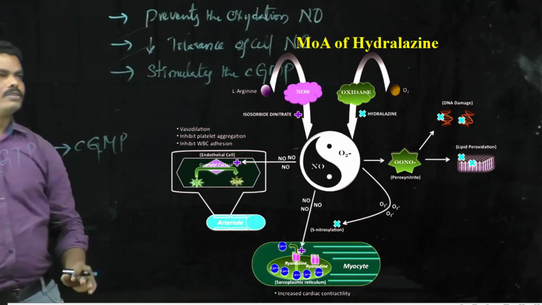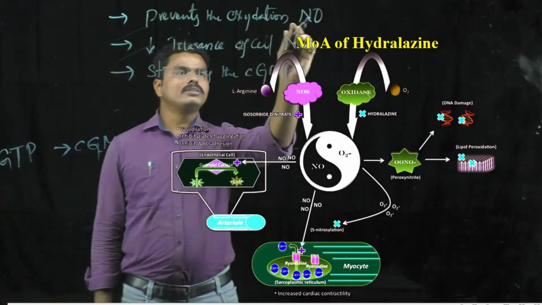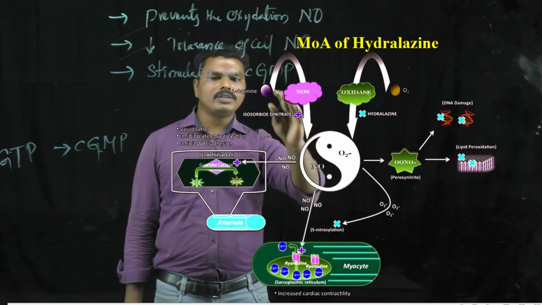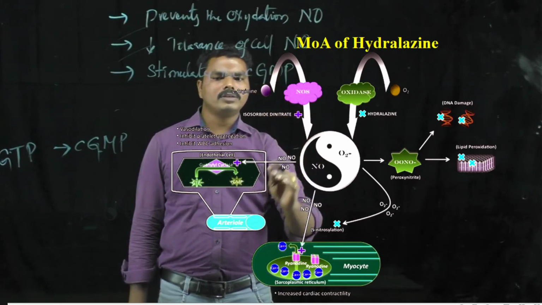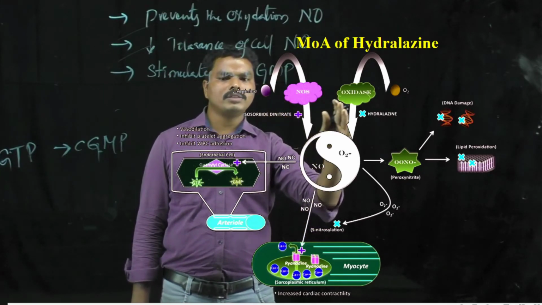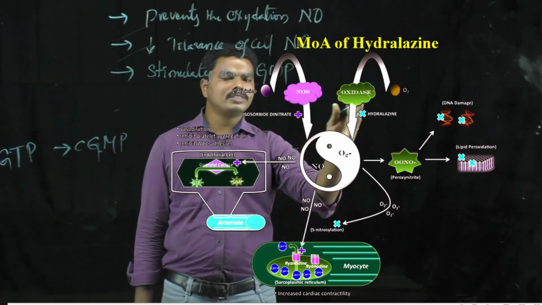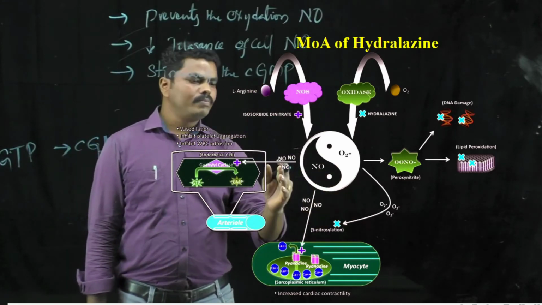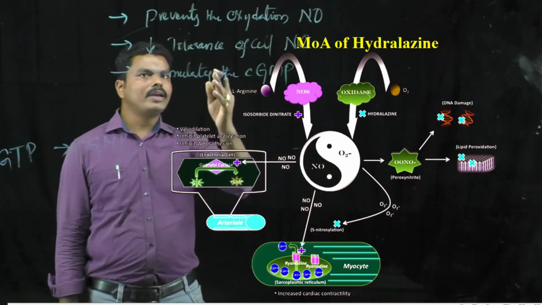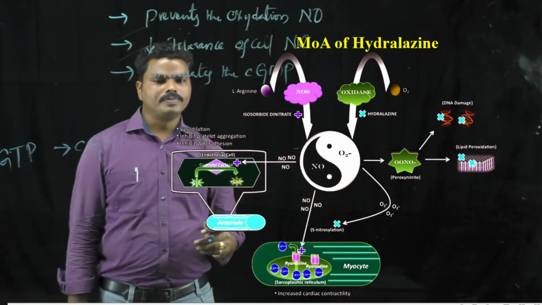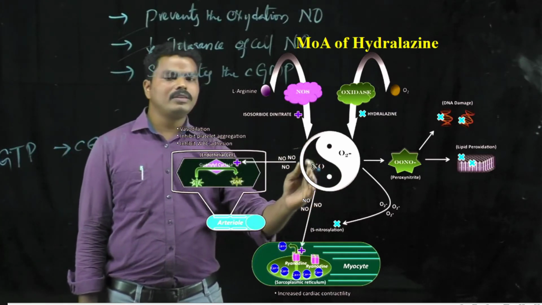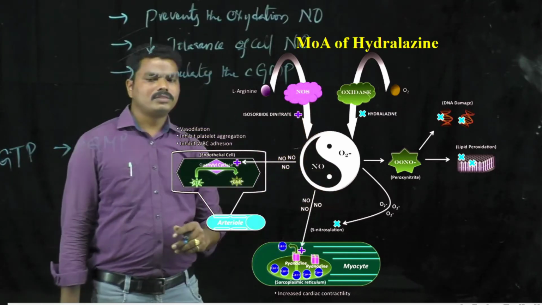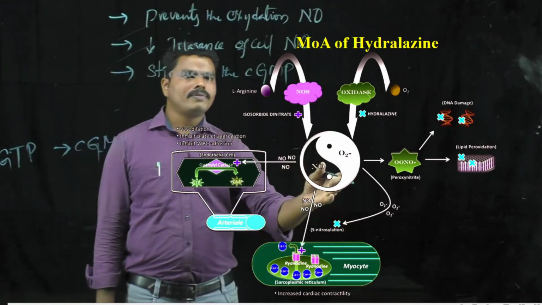So whatever the way it is. First one is the prevention of the oxidation of nitric oxide. The nitric oxide which is produced from the different sources is subjected to oxidation sometimes, and that oxidation is prevented by the hydralazine. And in some cases these smooth muscle cells may have the capability to tolerate this nitric oxide, and that tolerance can be decreased by this hydralazine, and they can carry over this nitric oxide action on the cells. And the third one is production of cyclic GMP.